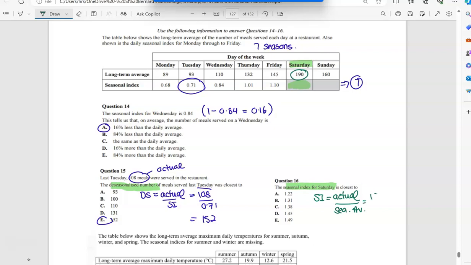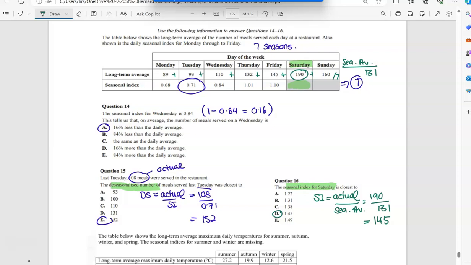So we have 190. And then we need the seasonal average. So up here, I'm going to have to find the seasonal average. Remember, an average is when you add them all up and you divide by how many, which would be 7. If I do that, I get 131. So the seasonal index would be 190 divided by 131. That ends up being 1.45. So that one was D.